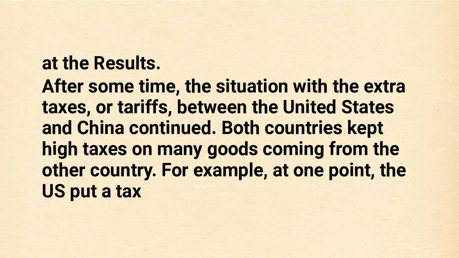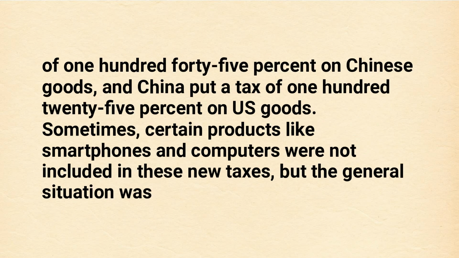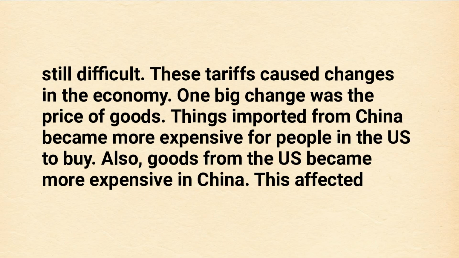For example, at one point, the U.S. put a tax of 145% on Chinese goods, and China put a tax of 125% on U.S. goods. Sometimes, certain products like smartphones and computers were not included in these new taxes, but the general situation was still difficult. These tariffs caused changes in the economy.